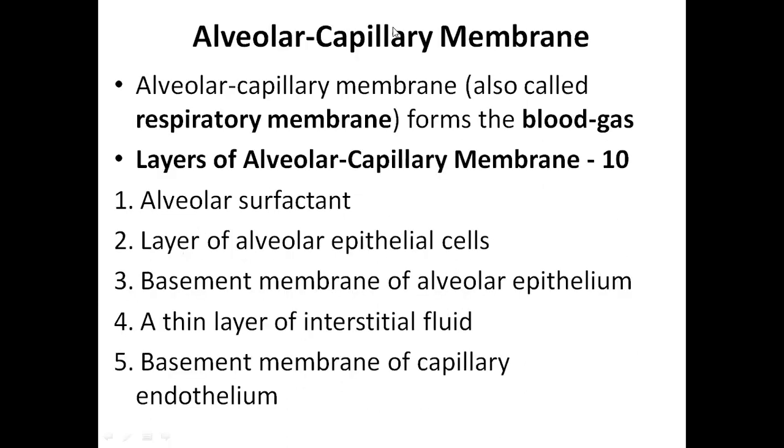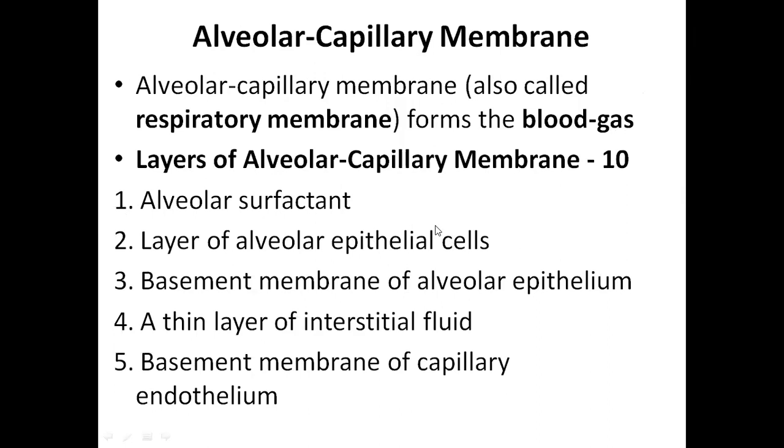So what are the various layers of this alveolar capillary membrane? This is an important membrane where the exchange of gases occurs, where the blood is in contact with the alveolar air through a membrane. When we talk about the layers, mainly there are 5 layers, but because we count up to hemoglobin, from the alveoli till hemoglobin there are 10 layers. First is the alveolar lining fluid, the surfactant-laden alveolar fluid.